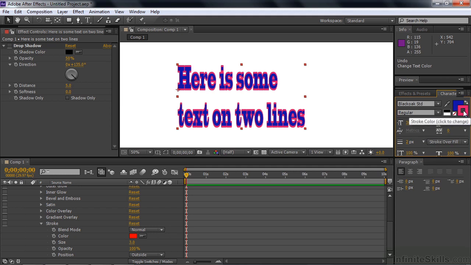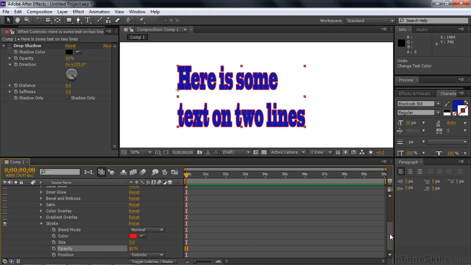I'm going to turn off strokes by clicking on this little no stroke color guy there. We'll go down here, work with stroke. Here you have more options than you have over there. Here you have color, of course, and size, but you also have opacity. You can adjust the opacity of the stroke, and that's, again, animatable. Position can be outside, which is the way it is by default, which kind of crunches up against things next to it. But you can make it inside, which is just inside the edges, so it doesn't crunch against stuff like that, or you can center it, which is kind of straddling the edge, in and out, outside being the default.